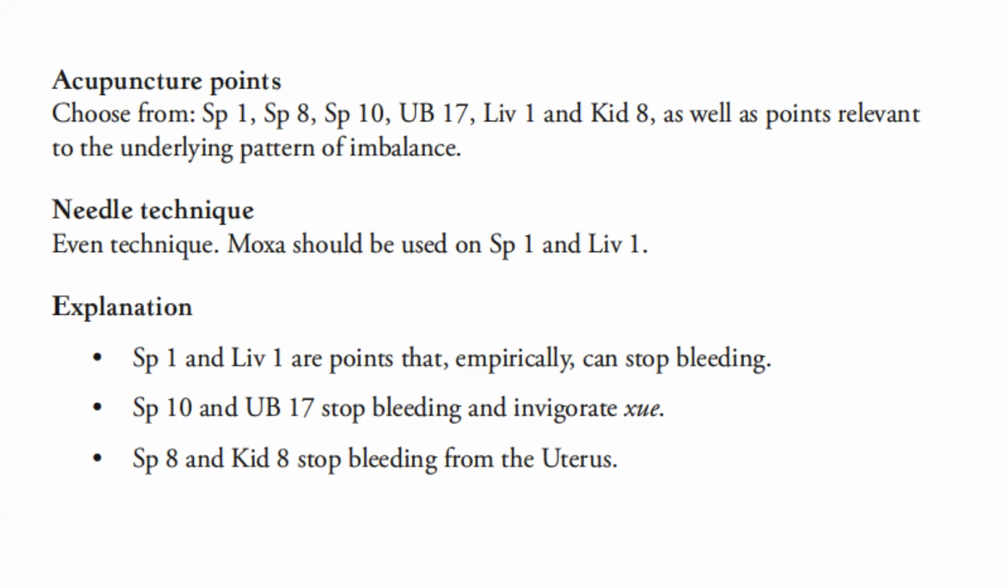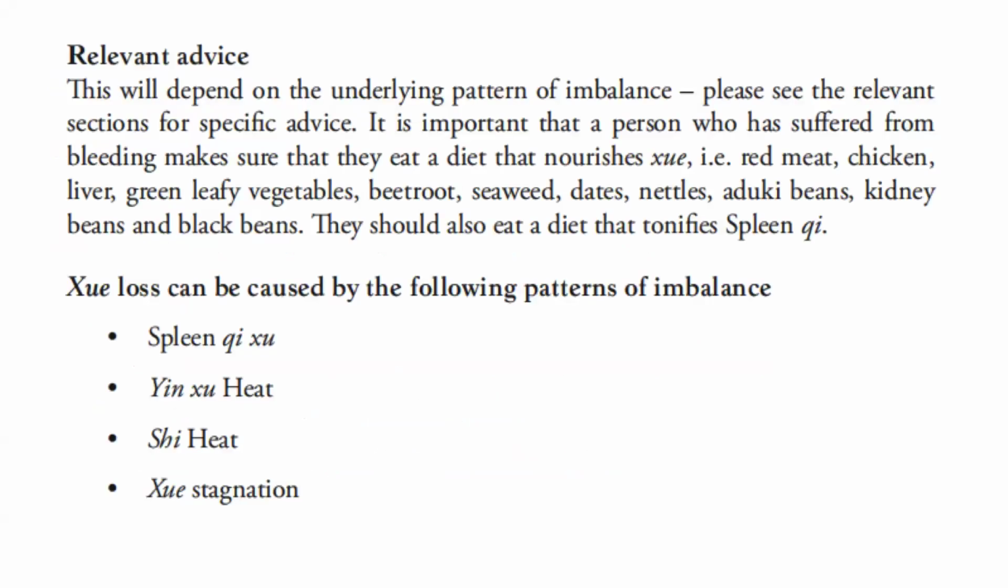The explanation: spleen 1 and liver 1 are points that empirically can stop bleeding. Spleen 10 and urinary bladder 17 stop bleeding and invigorate blood. Spleen 8 and kidney 8 stop bleeding from the uterus. Relevant advice. This will depend on the underlying pattern of imbalance. Please see the relevant section for specific advice.